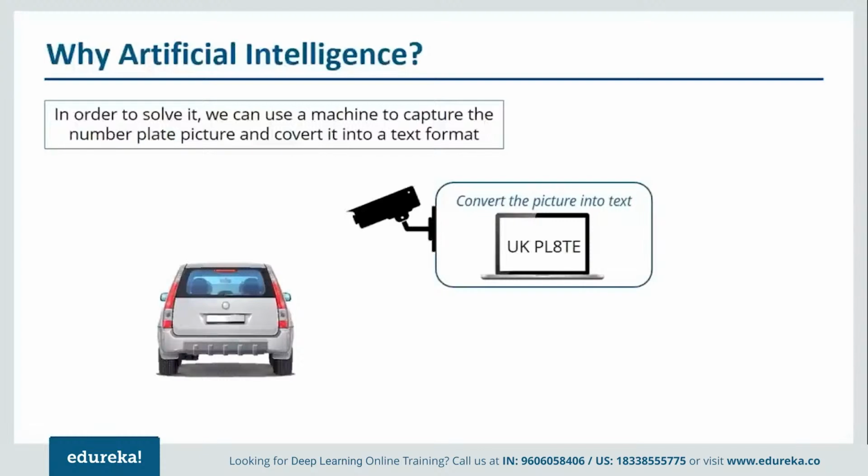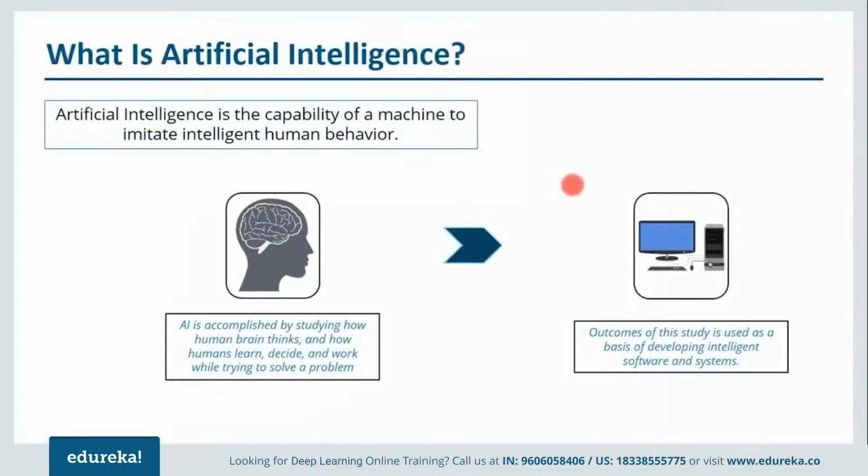Let us move forward and understand what exactly is artificial intelligence. Now, artificial intelligence, I know the word sounds pretty complex, and there are a lot of Hollywood movies that are based on artificial intelligence. If you have seen Terminator or Matrix, all these movies are based on artificial intelligence, but you don't need to worry about it because till now we haven't reached that level as they have shown in movies like Terminator. But yeah, the concept is pretty similar.